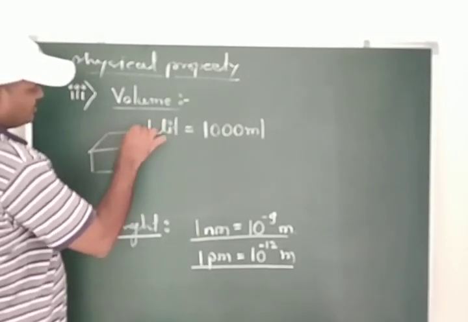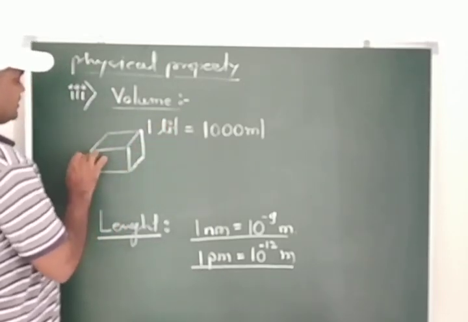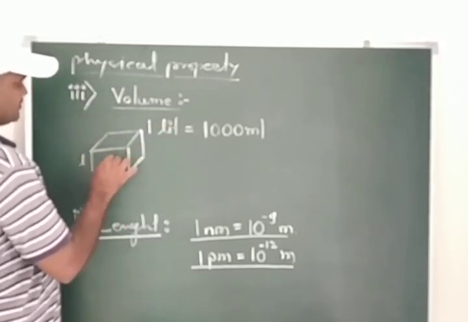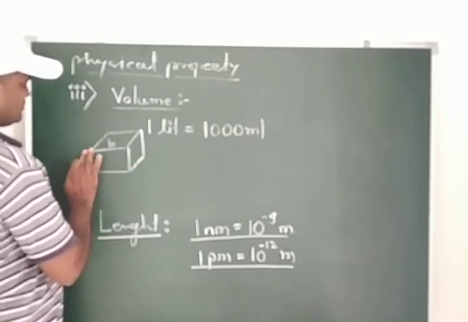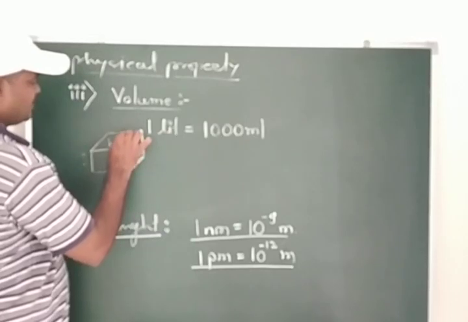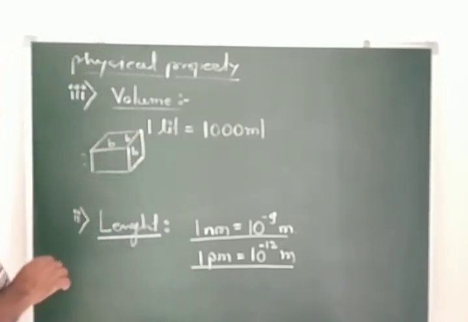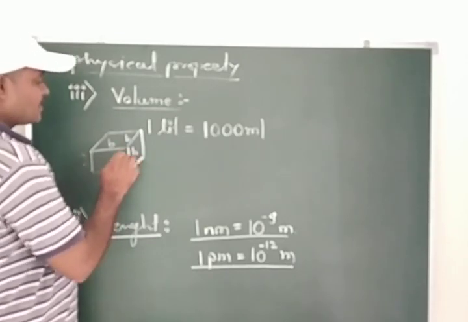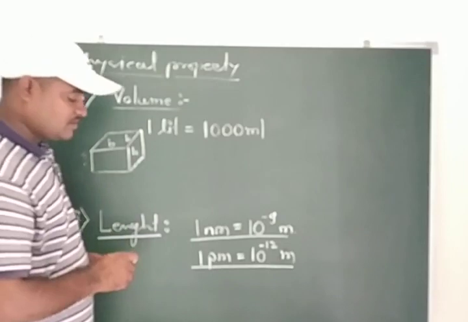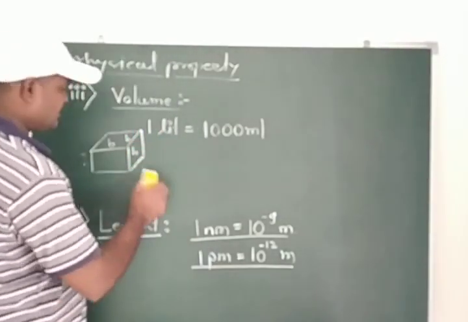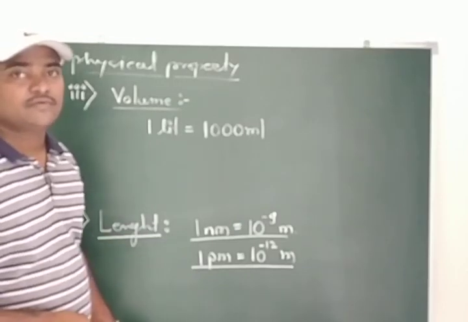Suppose this is a block, and for this block, if we want to measure its length, breadth and height, LBH, then to find the volume of this cube, we will multiply all these quantities, and we will get its corresponding volume.